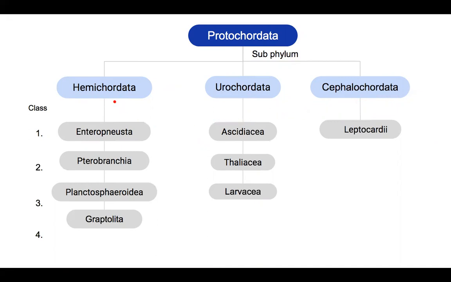Now you can see the classes of these subphyla. First we will take Hemichordata. There are four classes of Hemichordata: Enteropneusta, Pterobranchia, Planctosphaeroidea, and Graptolita. Similarly, Urochordata has three classes: Ascidiacea, Thaliacea, Larvacea. And Cephalochordata has only one class, mainly the Leptocardii.